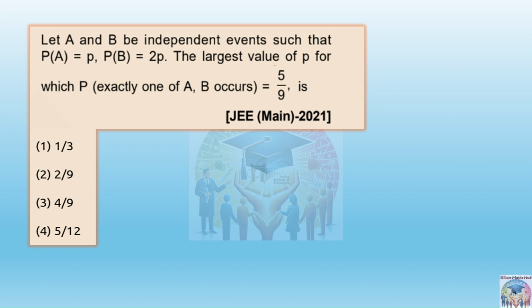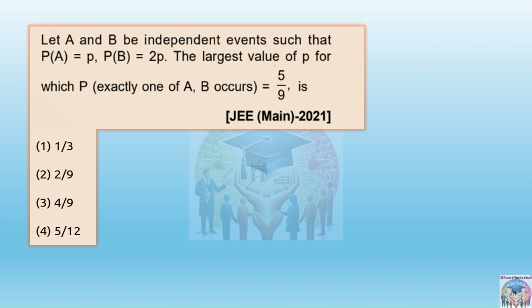First, we are doing some questions from independent events, which we have already completed. Let A and B be independent events such that probability of A is equal to P, probability of B is equal to 2P.